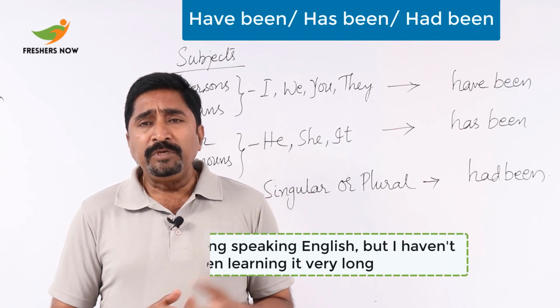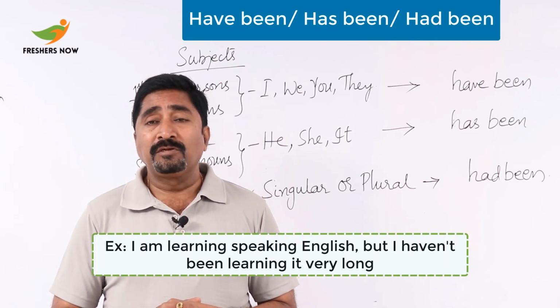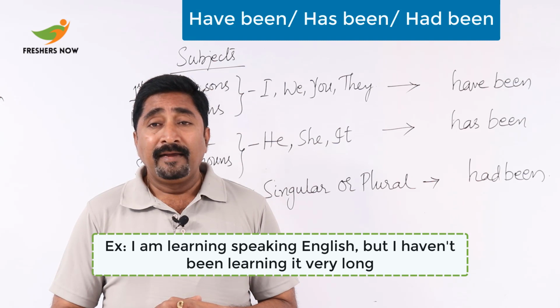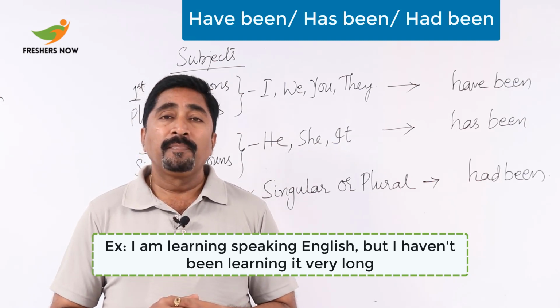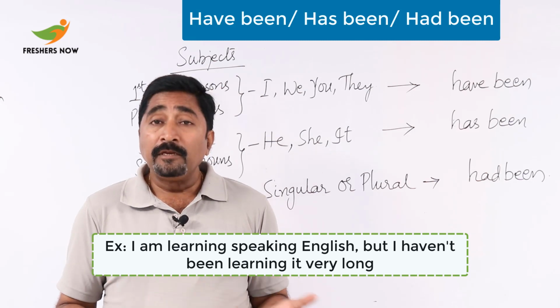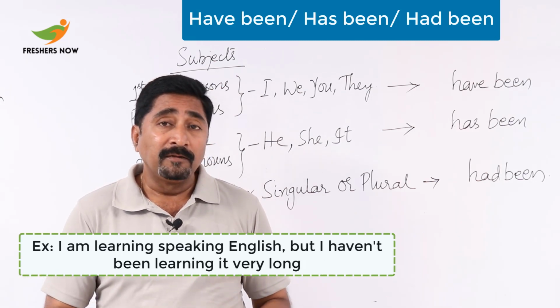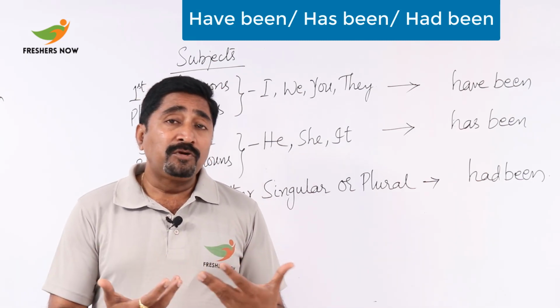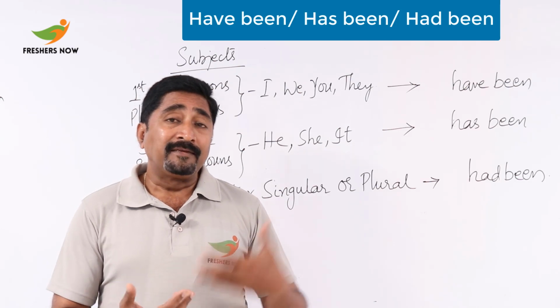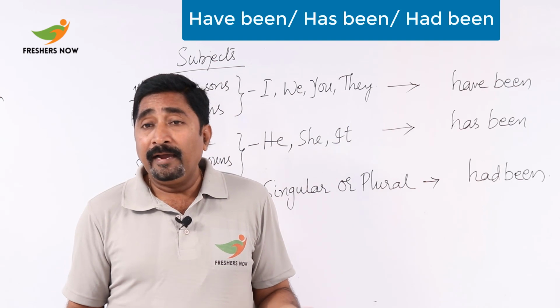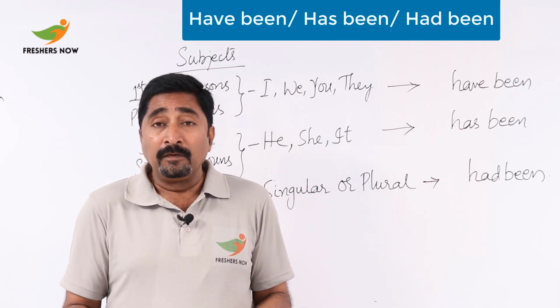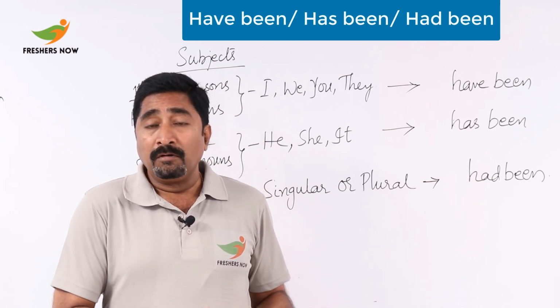I'm learning speaking English, but I haven't been learning it very long. I'm learning English. Now it's going on. And when I'm trying to refer to that from the past to the present, I said, I haven't been learning very long.